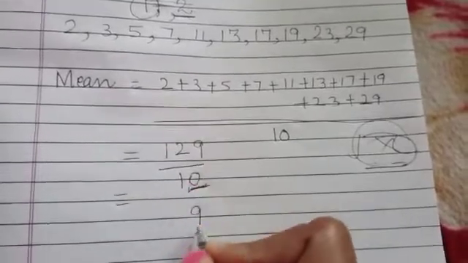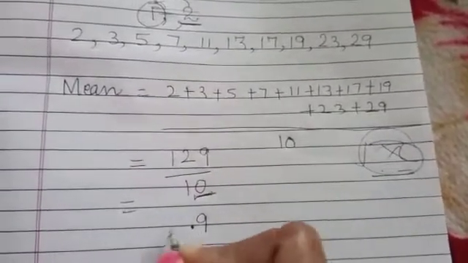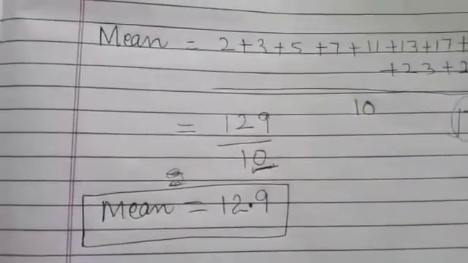There is 1 and 0, so we will leave this one digit and now apply decimal here. So this is the required mean.